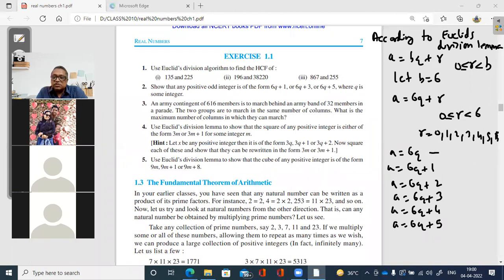Out of which this is even, isn't it? Every multiple of 6 is even. This is odd. This becomes even. This is even. This is odd. This is even. And this is odd. So the question was about odd numbers. So I have got 3 odd numbers. Which are the 3 odd numbers? 6Q plus 1, 6Q plus 3, and 6Q plus 5. Which is what we had to prove.